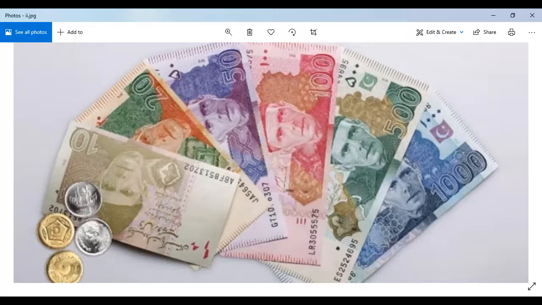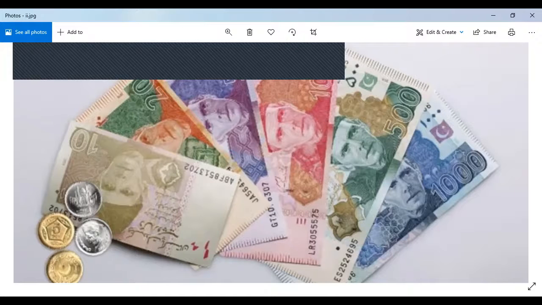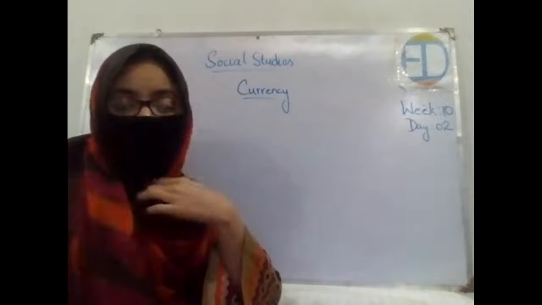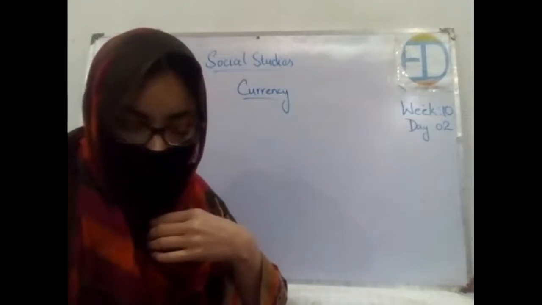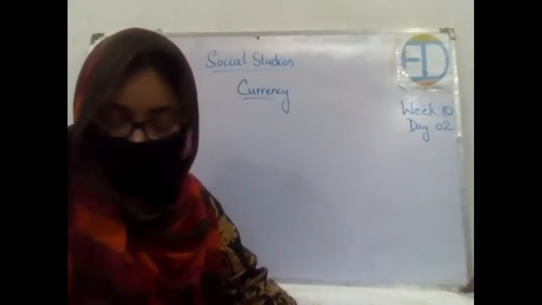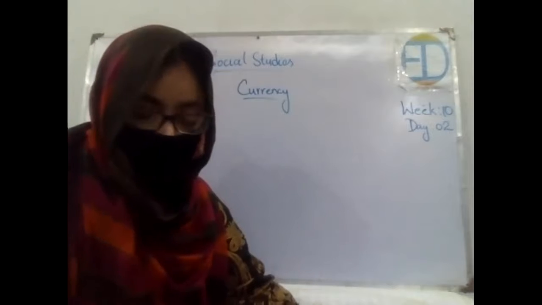We have a 50 rupees note in purple color. Then we have a 100 rupees note in red color. Then we have a 500 in green. Finally, a 1000 in blue color. And then we have a 5000 note as well, right? After 5000, there is no note, so 5000 is the last one. So these are the variety of notes, the range of currency which is applicable in Pakistan right now. I don't have the 5000 rupees note right now, so I'll show it to you later on.